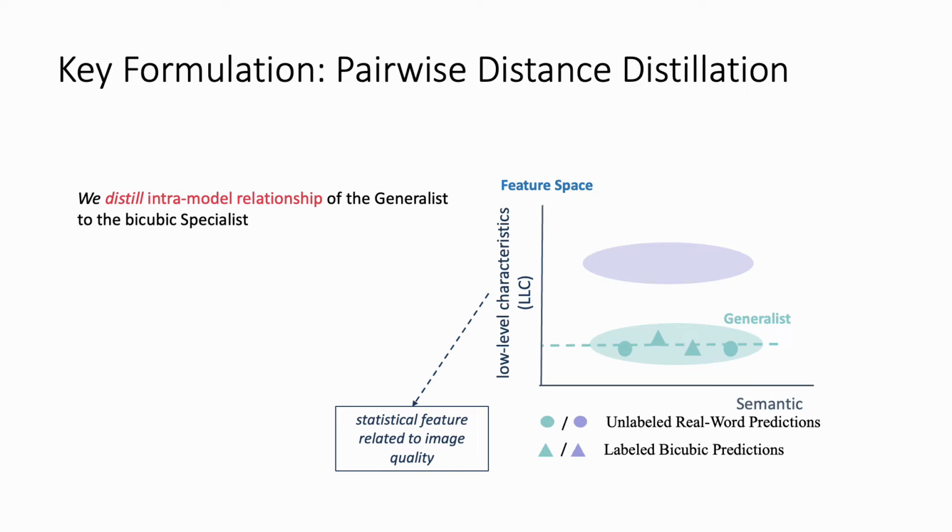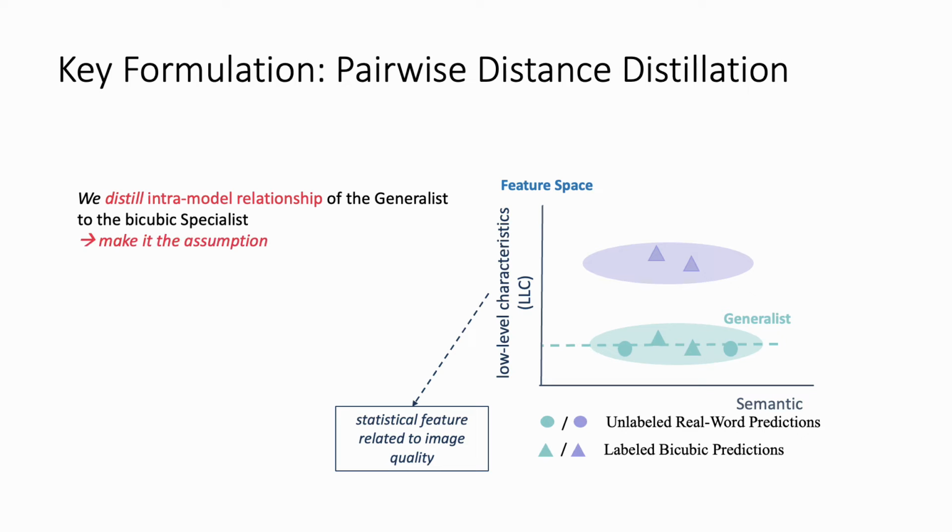Then for the generalist, the predictions from it have similar low-level characteristics because of the small gap in their prediction quality, although the semantics are different for each input sample. For the specialist, the semantic information is not changed by the SR model, but the low-level characteristics are different because they have higher image quality.